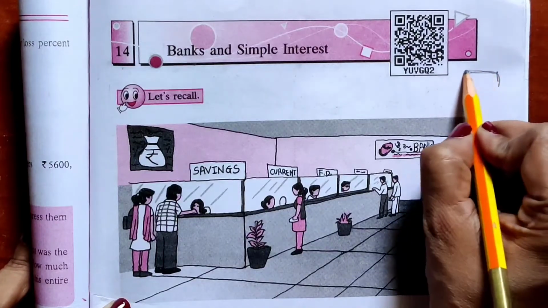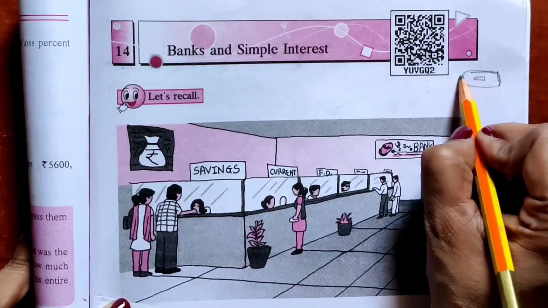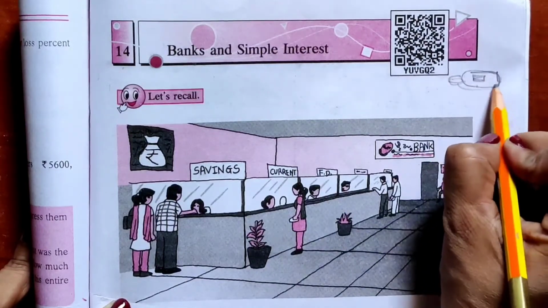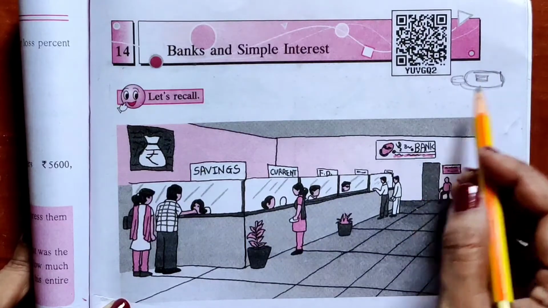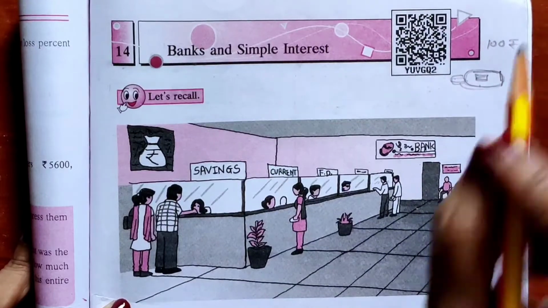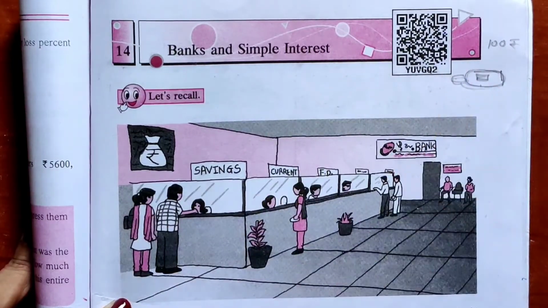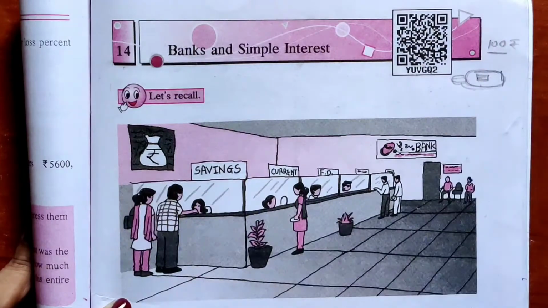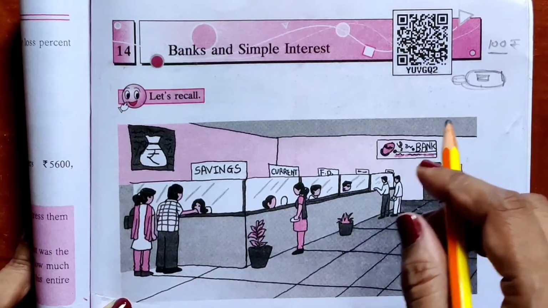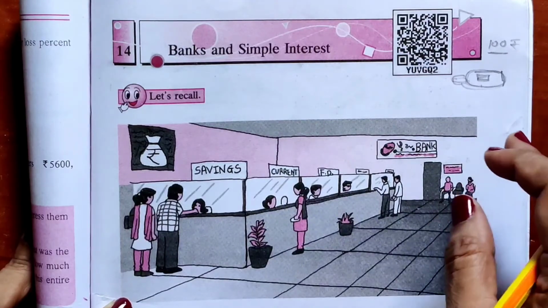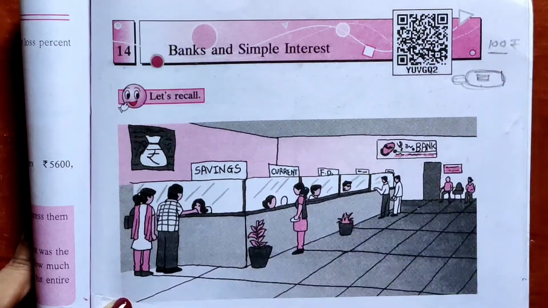Correct? The piggy bank is there in our house, and in that piggy bank we put our money, and we keep that piggy bank aside. If you put 100 rupees in a piggy bank and just keep it aside for 1 year, and after 1 year you open the piggy bank, what will you get? You will get 100 rupees only.